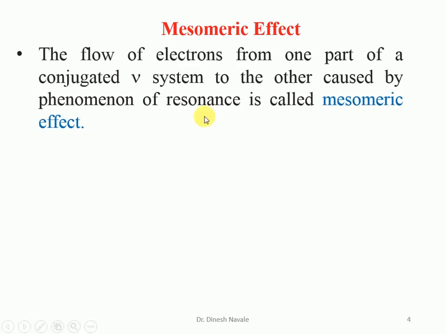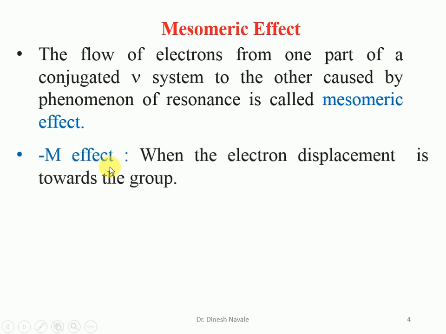The flow of electrons from one part of a conjugated system towards the other, caused by this phenomenon, is called resonance, which is also called the mesomeric effect. So the resonance effect and the mesomeric effect have the same properties.